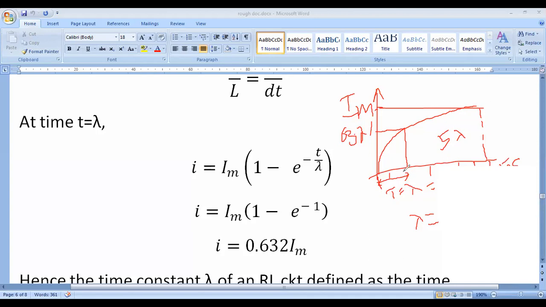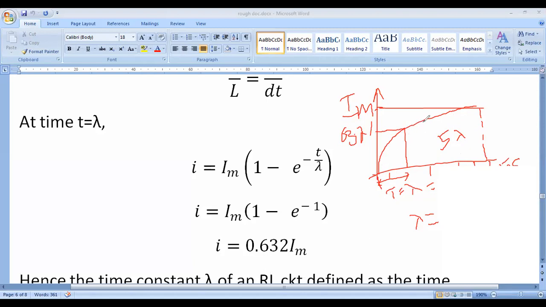Most of the increase of the current is in the first time constant only. After that, the rise of the current decreases. Initially, at time t equal to 0, the current is 0. As time goes on, the current through the inductor increases exponentially.